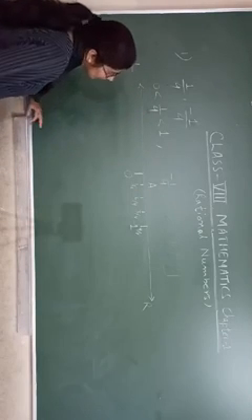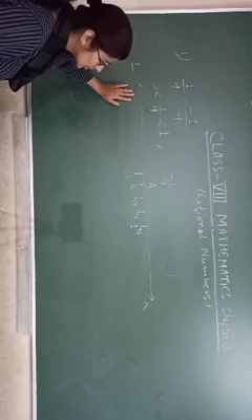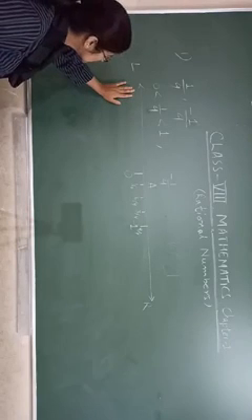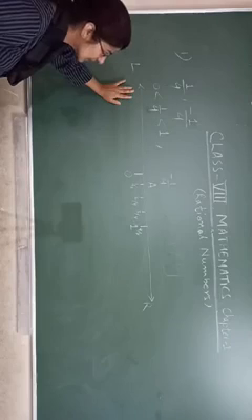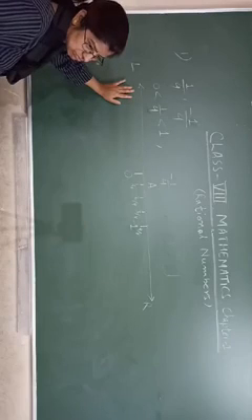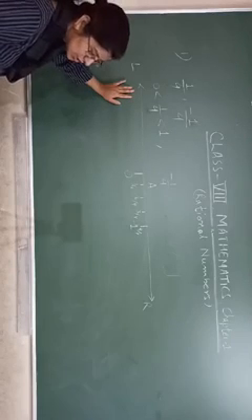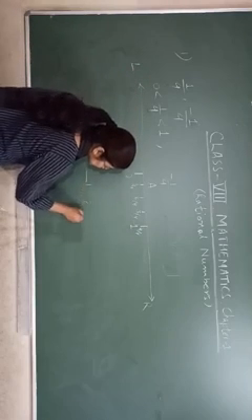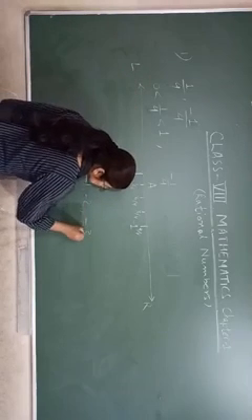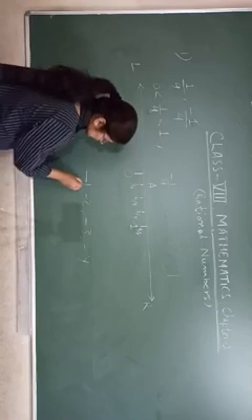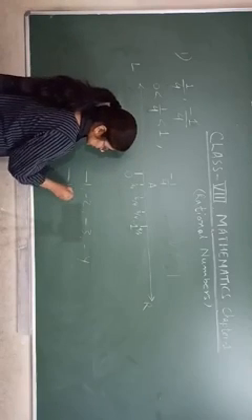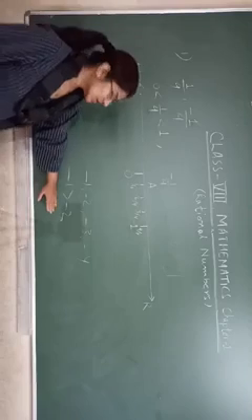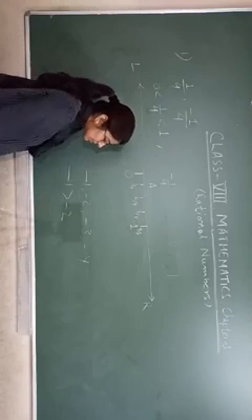Okay, minus 1 upon 4. You know that negative integers are smaller than 0. You know that in negative, minus 1, minus 2, minus 3, minus 4. So minus 1 is greater than minus 2. Already you read about this one in lower classes, in 7th you read about that one.